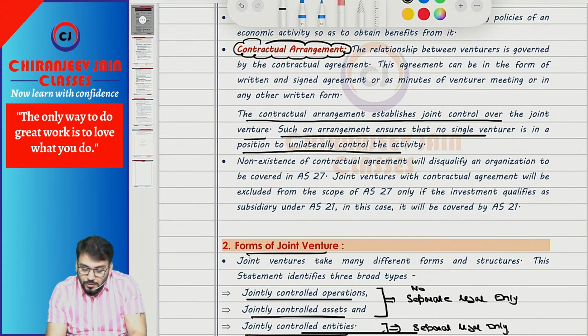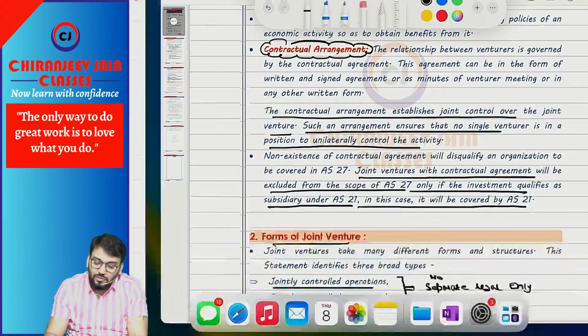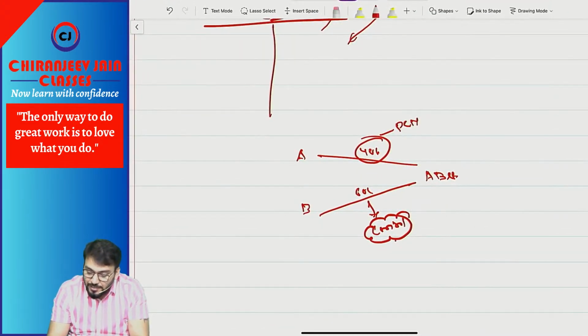What is given? A joint venture with a contractual agreement will be excluded from the scope of AS 27 only if the investment qualifies as a subsidiary under AS 21. In this case, it will be covered by AS 21. Understood? So here one clarification has been given.